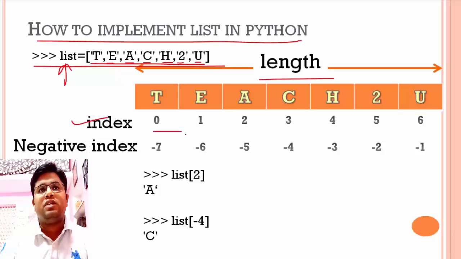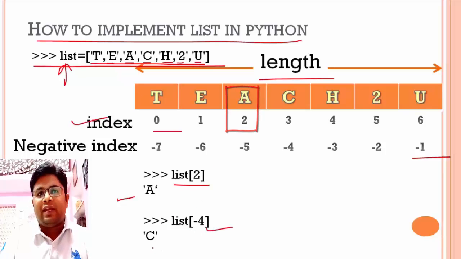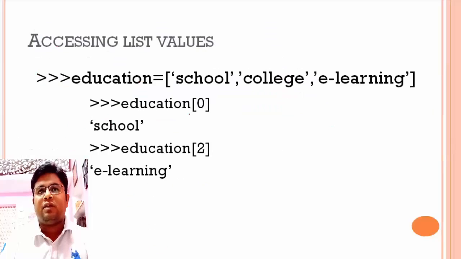The first index starts from 0 in a list, and on the right hand side it starts from -1. So if I write list of 2, it will give me A. If I write -4, it will give me C. That's how we can access any element of a list.